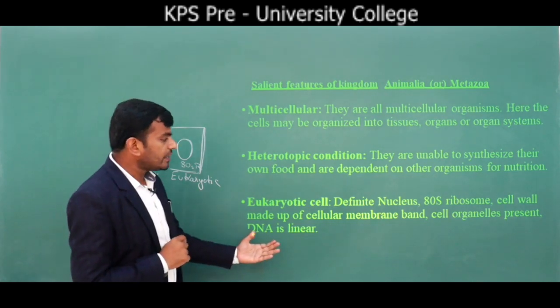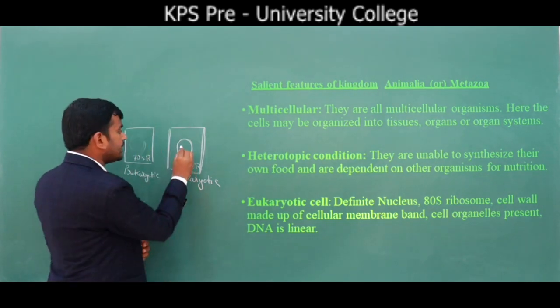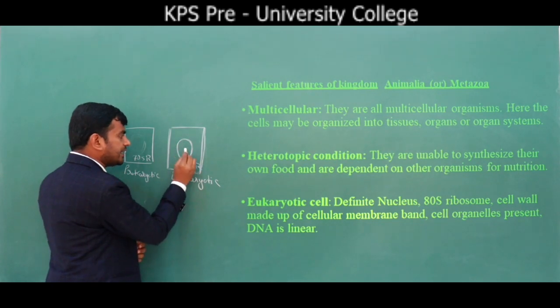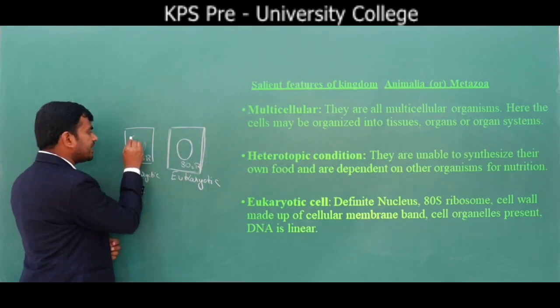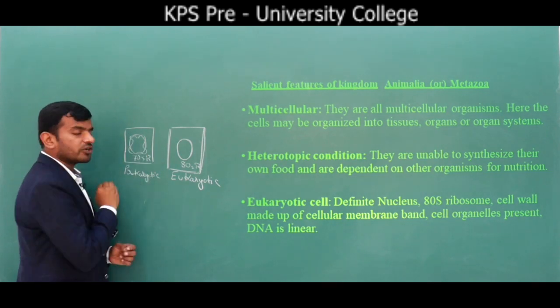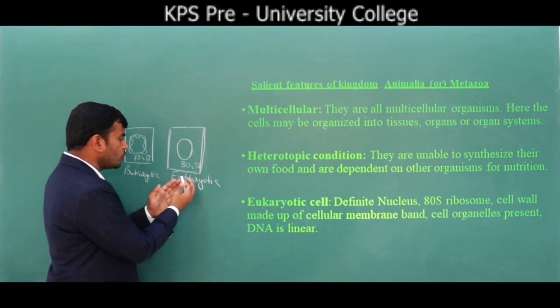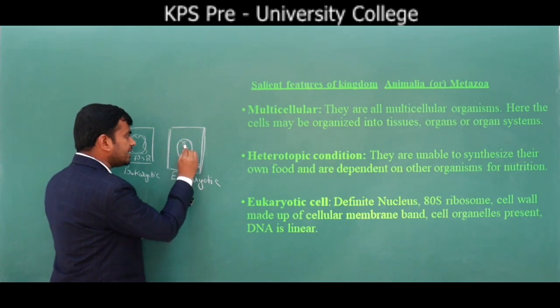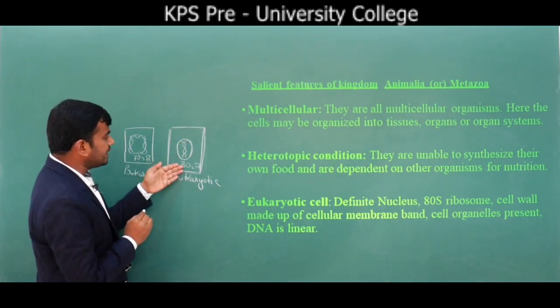Whereas when you see the DNA, what is inside the nucleus? DNA is there. In the prokaryotic cell, what kind of DNA is there? Circular DNA you can see. Whereas in case of eukaryotes you can see straight linear DNA. Straight means linear.